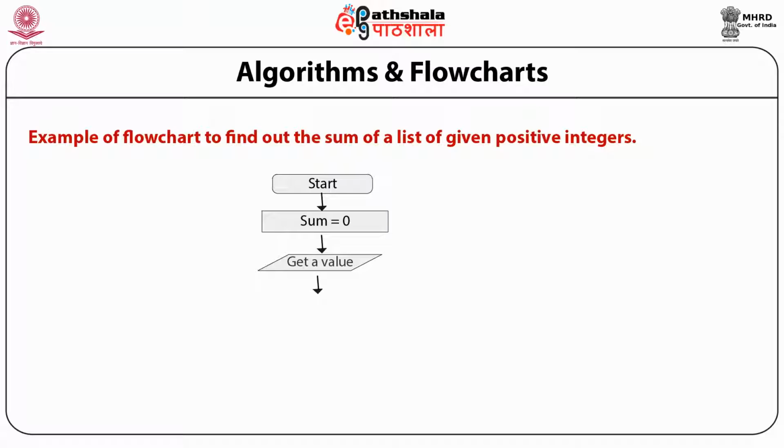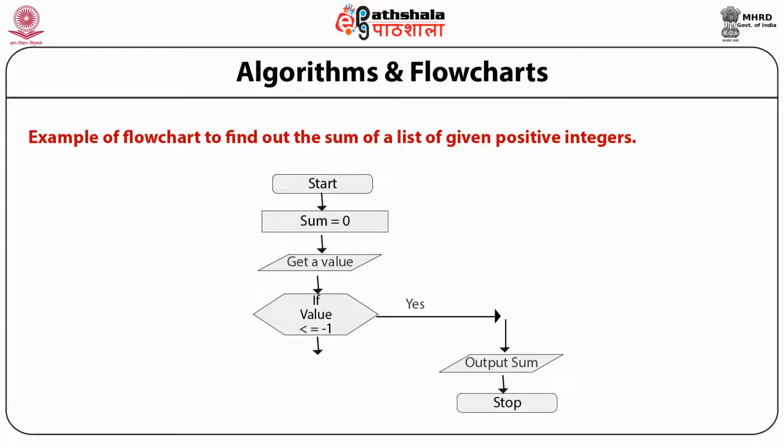After getting the value, the decision symbol is used to compare, that is, if the value is less than or equal to 1 and that condition is satisfied, then the program will go to the output and stop. If that condition is not satisfied, that means the value is a positive integer, it will add the value, and again go to the input symbol to get a value. So here also there are 8 steps as in the case of the algorithm, represented by using predefined symbols which are used to develop flowcharts.